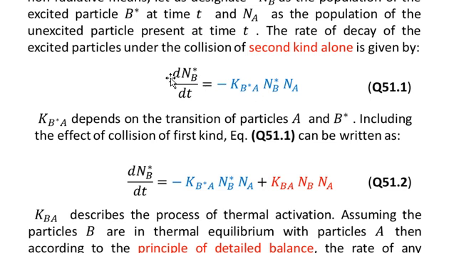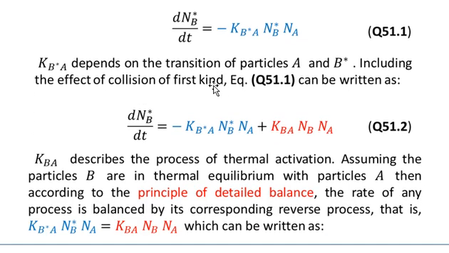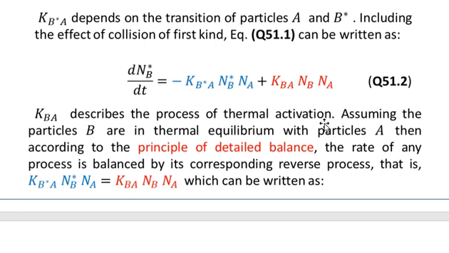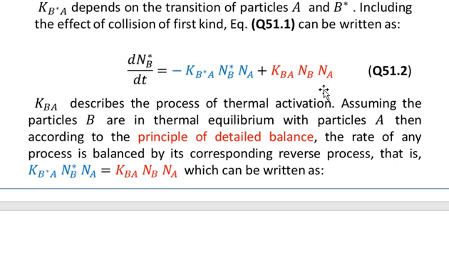So in the above equation, that is equation number 1, we are now going to include the collision of first kind, and that has been represented in red, the second term on the right hand side of equation number 2. So we have dNB star over dt is equal to minus KB star A NB star into NA plus KBA into NB into NA. So you see that this will depend on the first kind of collision. Of course, we have the populations NB and NA, both in the ground state, as we have shown.